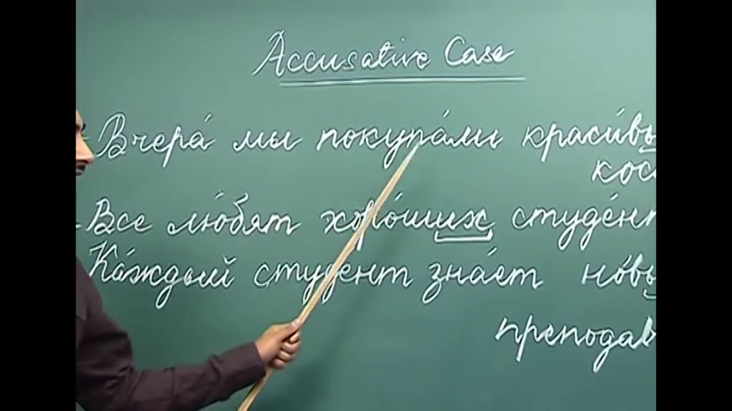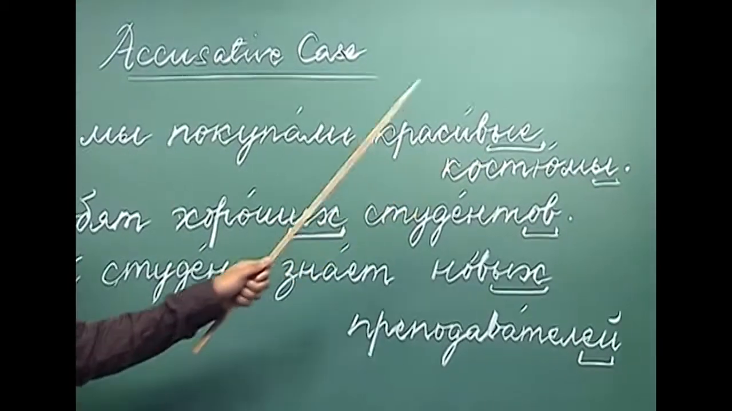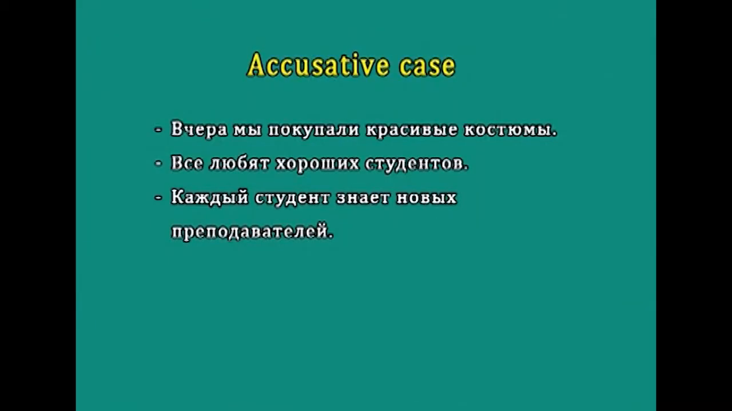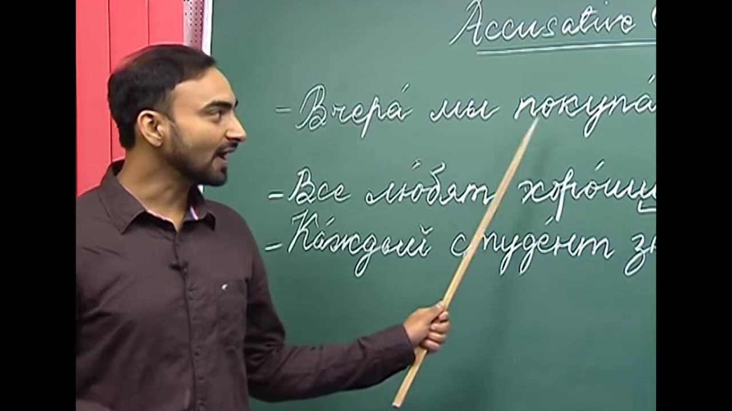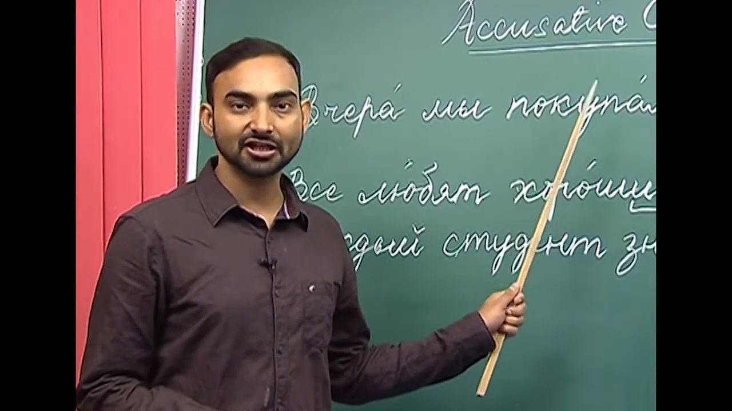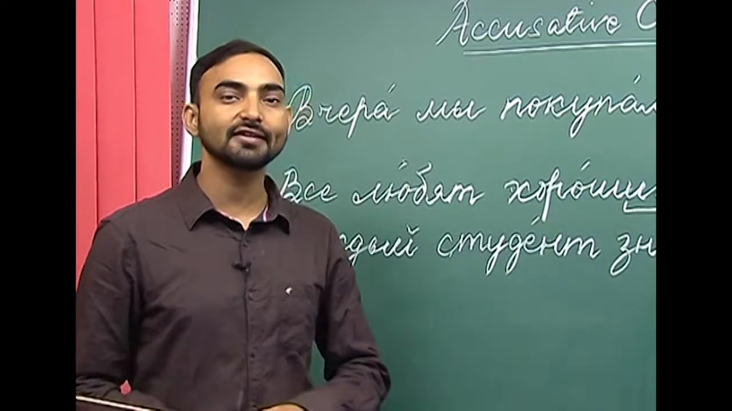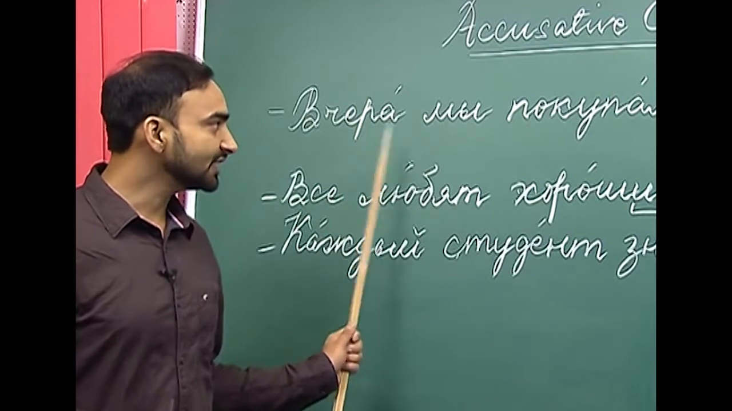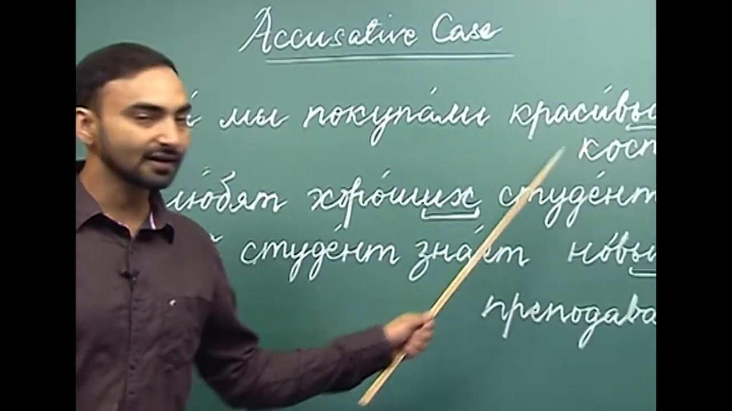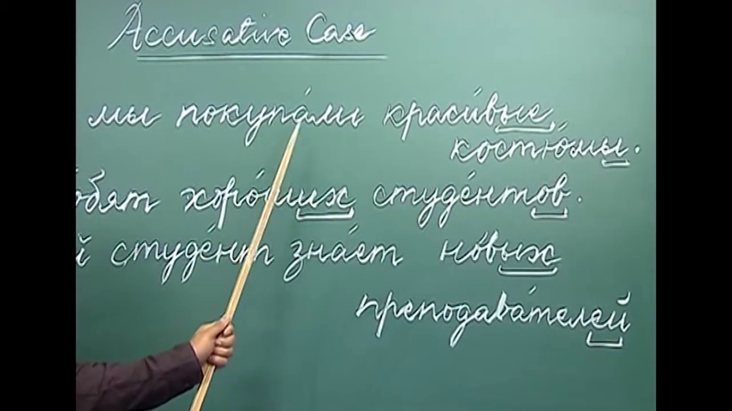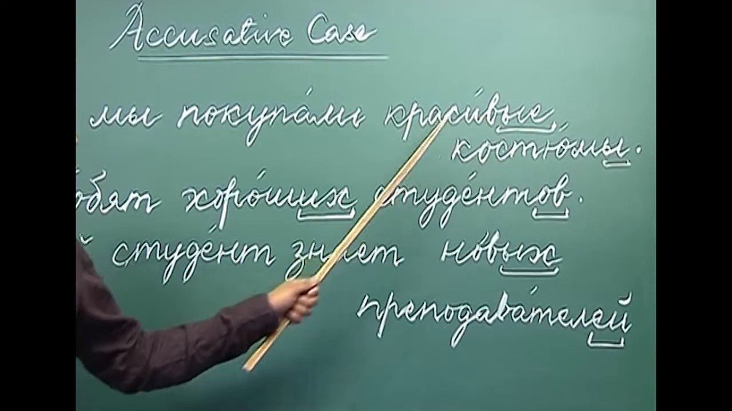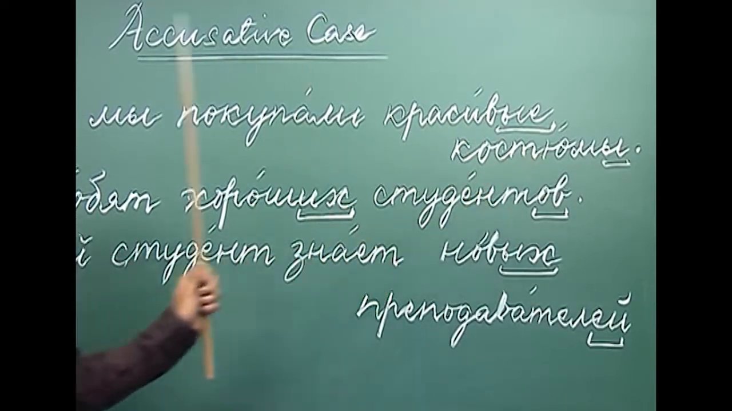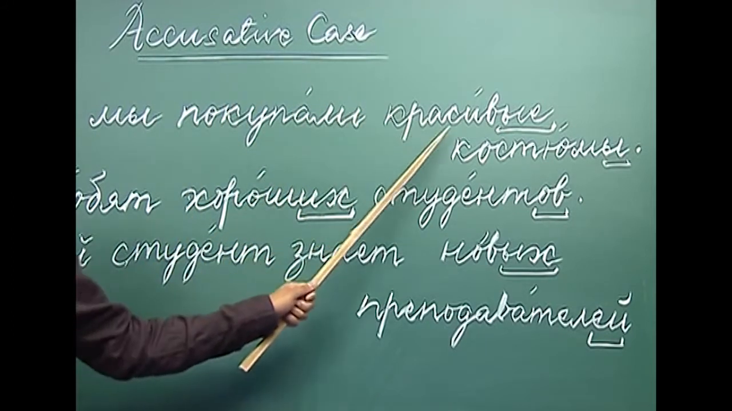Vchera my pokupali krasivye kostyumy. Vchera my pokupali. What is "pokupat"? "Pokupat" is a verb which means to buy. "Pokupat" is an imperfective verb. What is the perfective aspect of "pokupat"? It is "kupit". So, vchera my pokupali krasivye kostyumy. Yesterday we bought beautiful dresses.